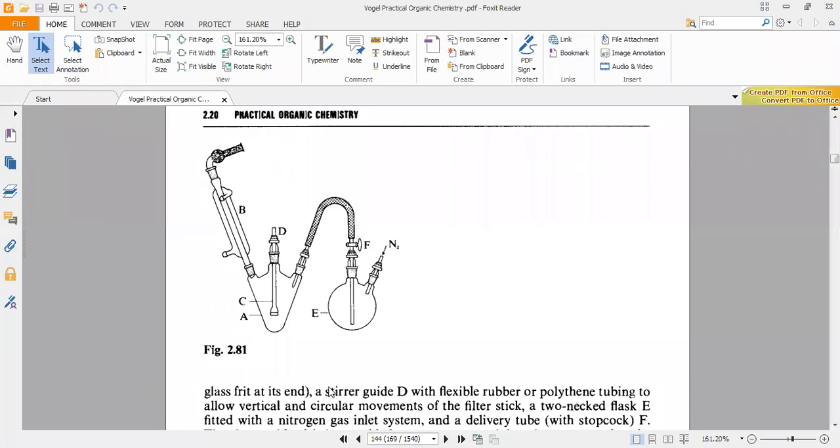All right. So this is a way, if our analyte, our compound that we are crystallizing, can react with oxygen or moisture in the air, to carry out the crystallization in an inert atmosphere.